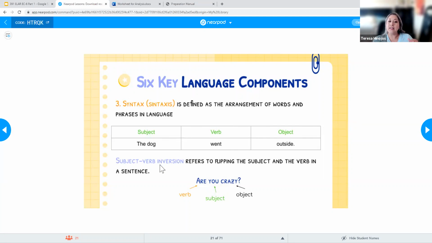Now, in some cases, there's going to be subject-verb inversion. To invert means to flip it, to do the opposite. Subject-verb inversion happens when you're asking a question. So instead of saying "you are crazy," I'm going to ask you a question: "Are you crazy?" All I'm doing there is flipping. Instead of writing the subject first, I'm writing the verb first. So you do have to know the order in terms of syntax for the English language: subject, verb, object, and also understand what subject-verb inversion means.